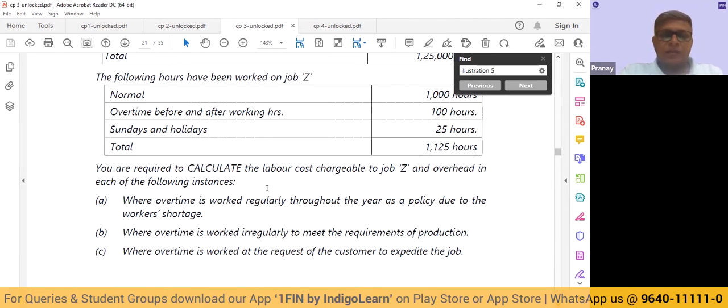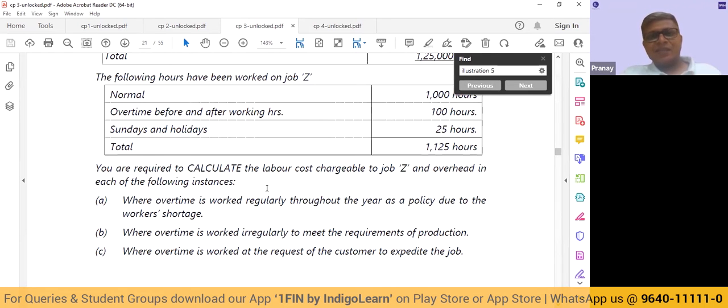So case A, where overtime is worked regularly throughout the year as a policy due to worker shortage. Now see, the treatment of overtime in a large way depends upon what are the reasons for this overtime. If we say, sir, the overtime is a regular feature, we are having to do overtime continuously throughout the year because workers are not available, then in that case, friends, this overtime, I cannot call it to be abnormal. This overtime has to be considered a normal part of our operations because we are having to do that normally.